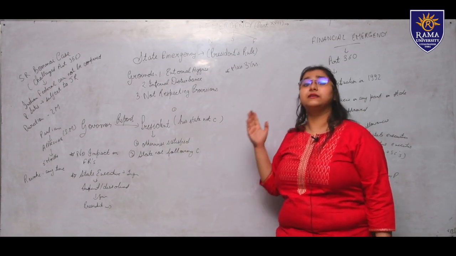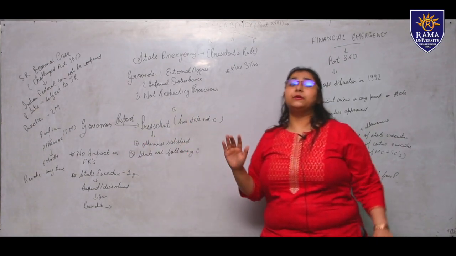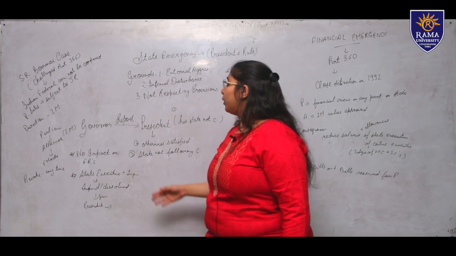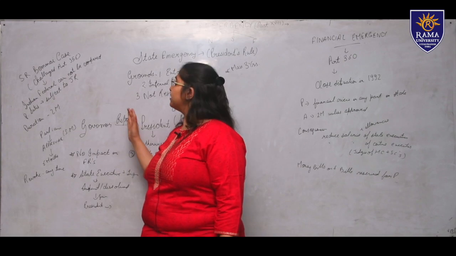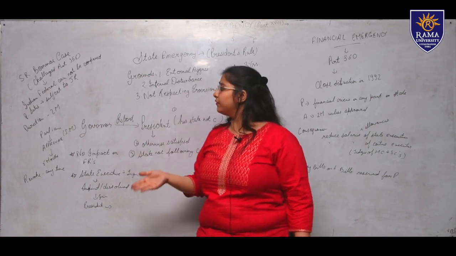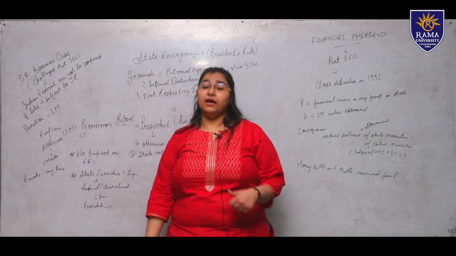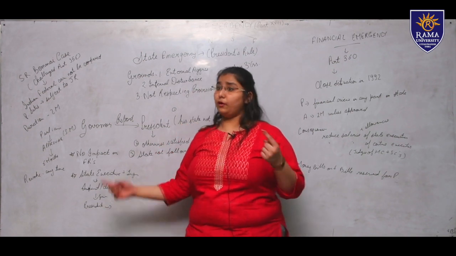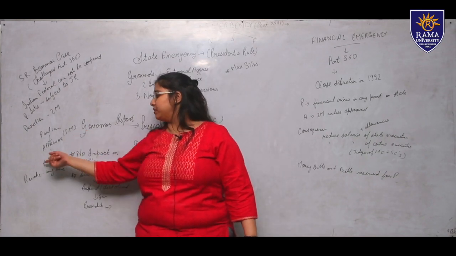Now, what is the impact of state emergency? As we have seen in national emergency, our fundamental rights were curtailed, whereas there is no impact on fundamental rights during the state emergency. Now, what about the approval system? The maximum duration for which the state emergency can run without approval is 2 months. But what happens if we get approval? If we get approval from both houses of Parliament by simple majority this time. In the case of national emergency, we studied that a special majority was required, whereas in the case of state emergency, it is just a simple majority of both the houses.